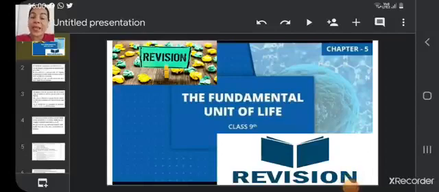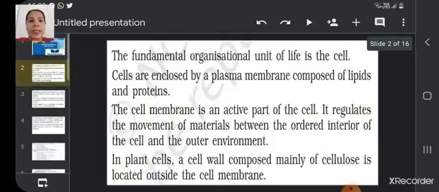Welcome children. In today's session we are going to revise chapter number 5, that is the fundamental unit of life. This chapter is coming in your periodic test 1, so that is why before that exam we are taking revision of this chapter. So let us start.